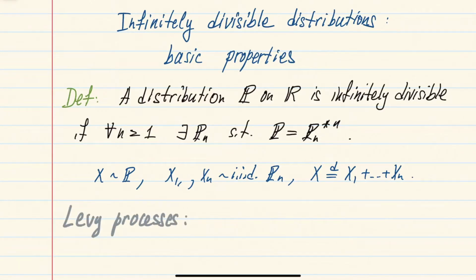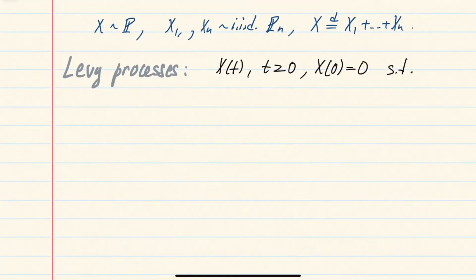So Levy processes will be processes Xt indexed by t greater or equal than 0, such that at 0 they are equal to 0, and such that they satisfy the following properties. These properties are very similar to the properties in the definition of the Brownian motion, with one important difference.